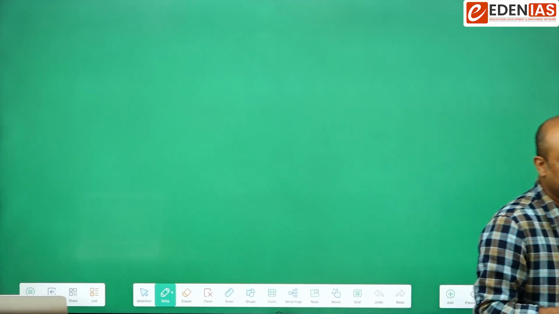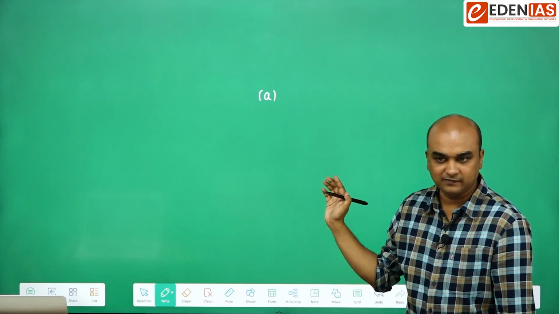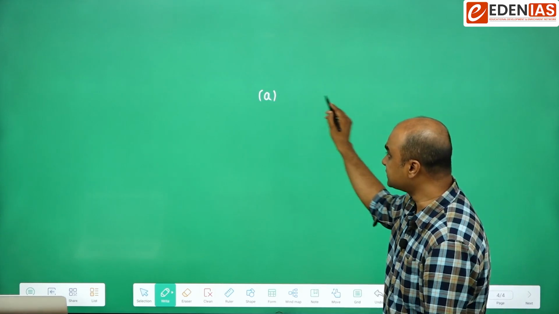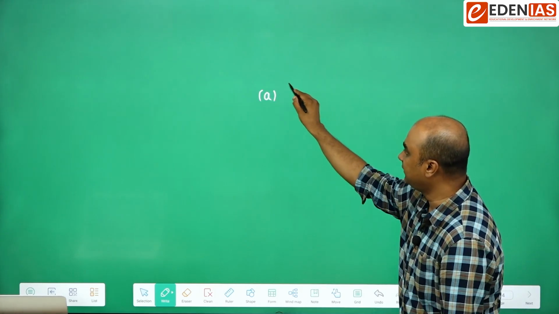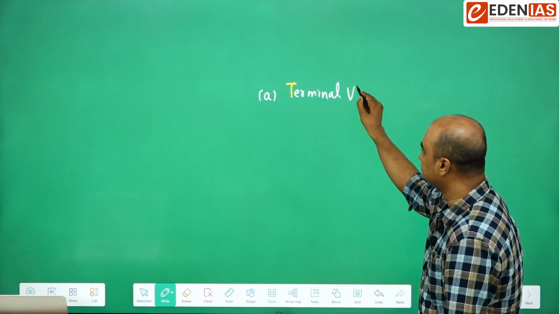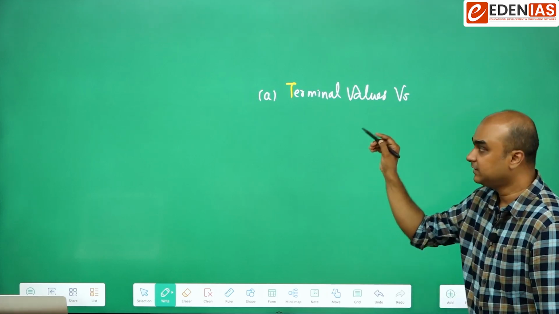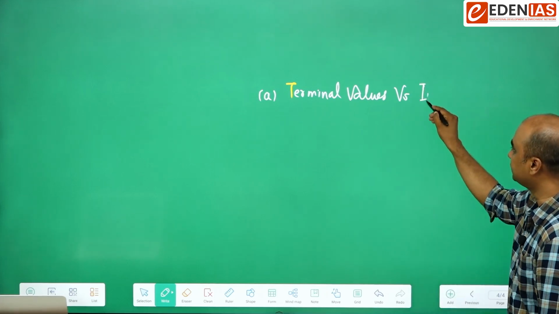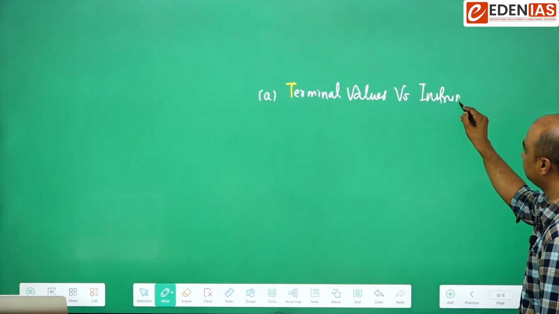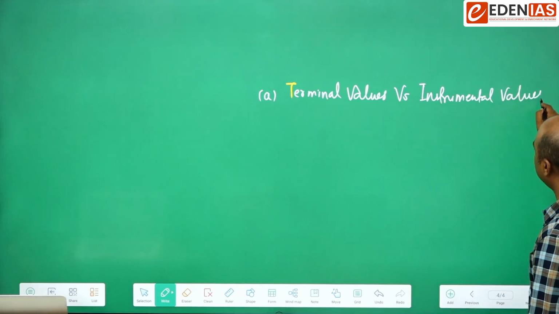Classification of human values. There are three ways of classifying the human values. The first one is to divide them between terminal values versus the instrumental values. That's one way of classifying them.